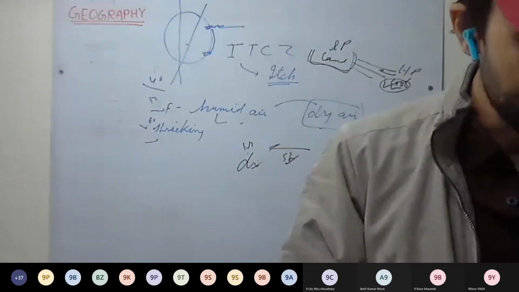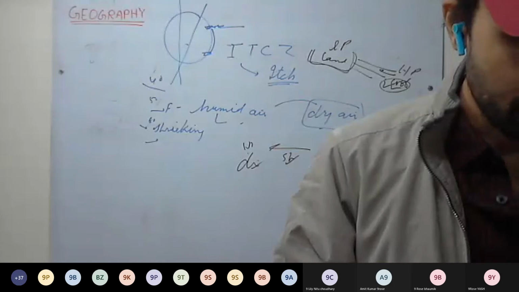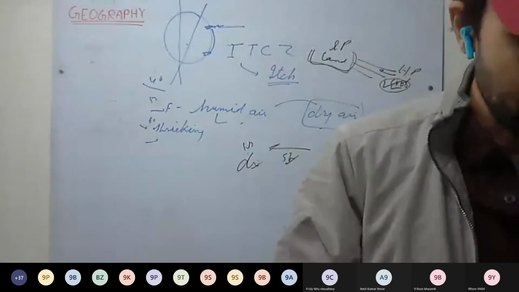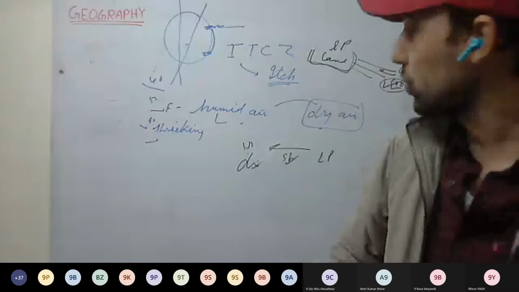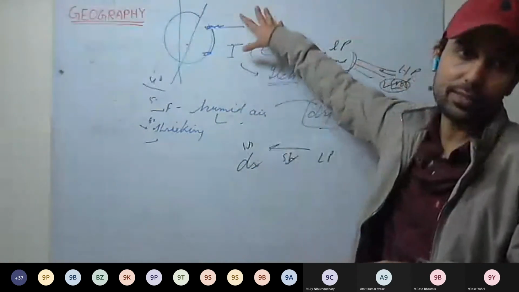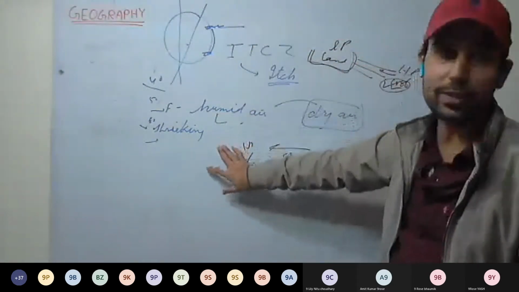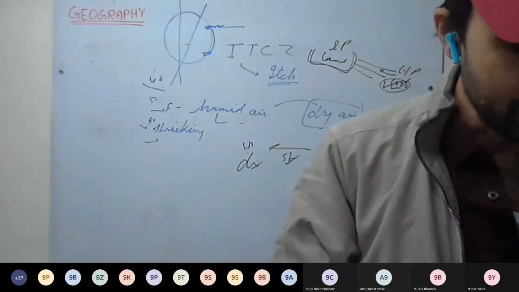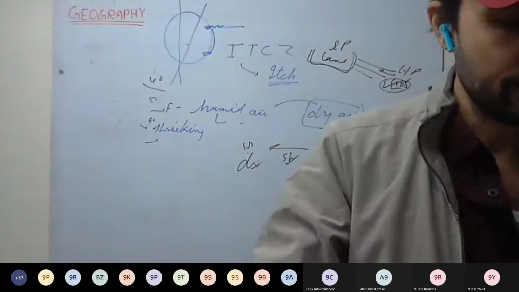Okay, draw a diagram to show the planetary wind system. Formation of land and sea breeze, that you can draw. Draw a labelled diagram of cyclones in both hemispheres. Cyclones will be anti-clockwise in the northern hemisphere, and in the southern hemisphere it will be clockwise. That you have to draw. Draw to show major pressure belts of the world, that you can draw.